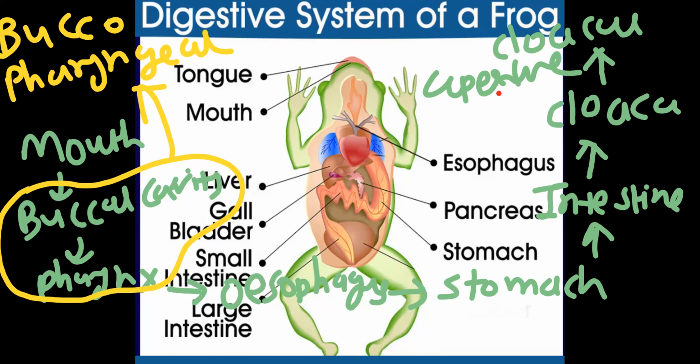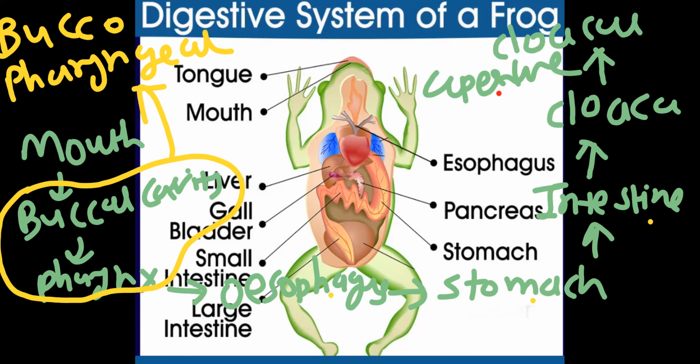So in frog, buccal cavity and pharynx, due to no demarcation point, we consider it's one chamber and that we call the buccopharyngeal chamber. Then it leads to esophagus, stomach, intestine, cloaca, and cloacal aperture.